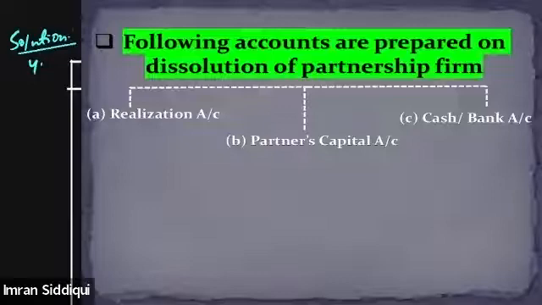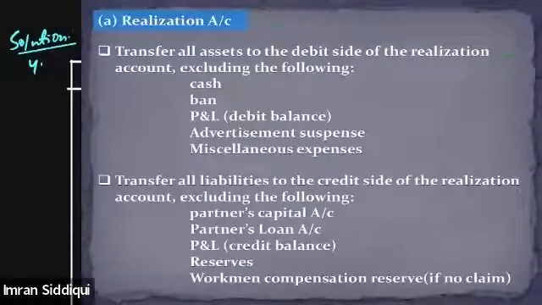Then, from the accounting point of view, in the situation of dissolution, we need to prepare three accounts: realization, partners' capital account, and the cash account or the bank account, depending upon the question. Then we understood how to prepare the realization account.